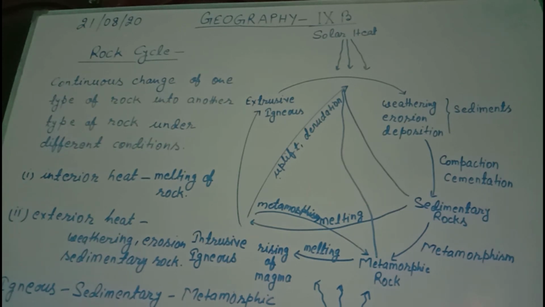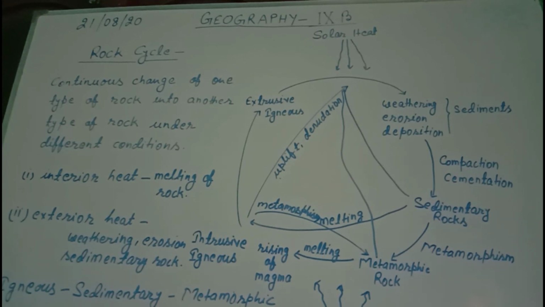In these changes, while the igneous is changed into sedimentary and sedimentary is changed into metamorphic, two types of heat are working effectively, prominently.